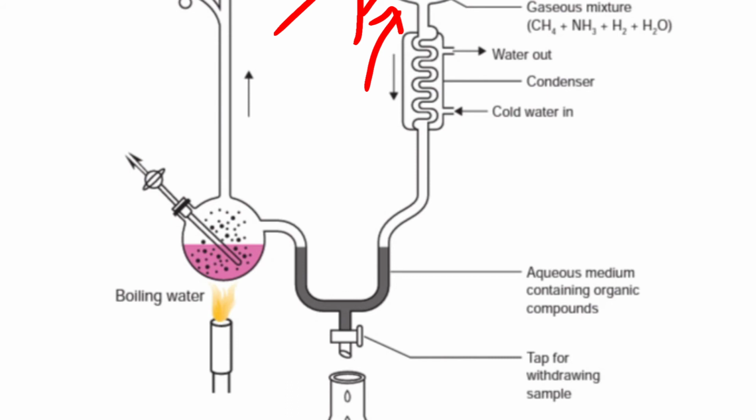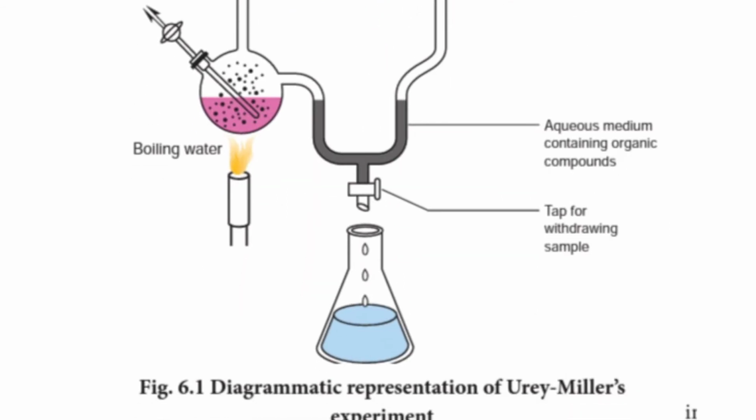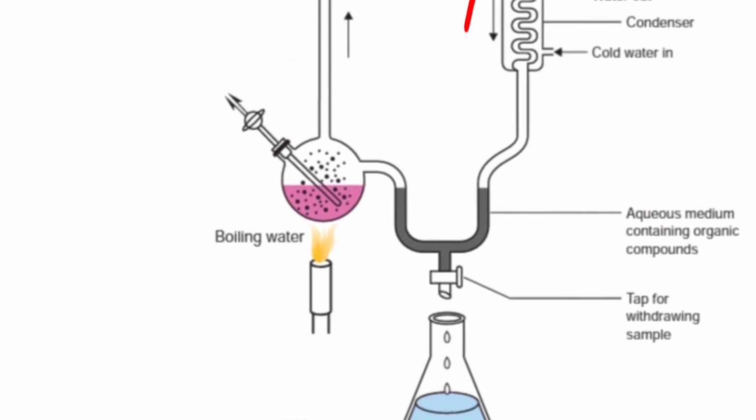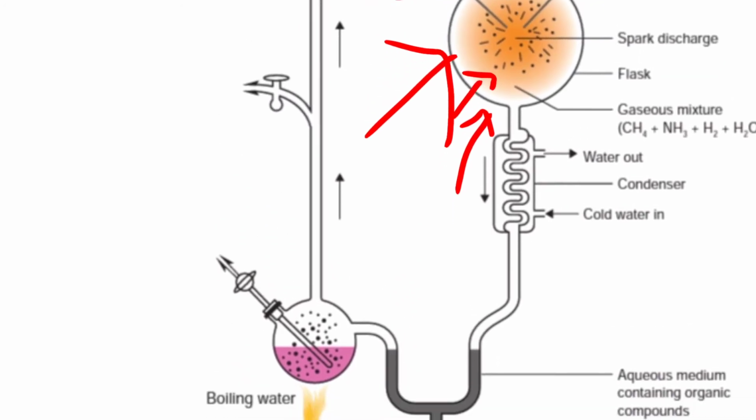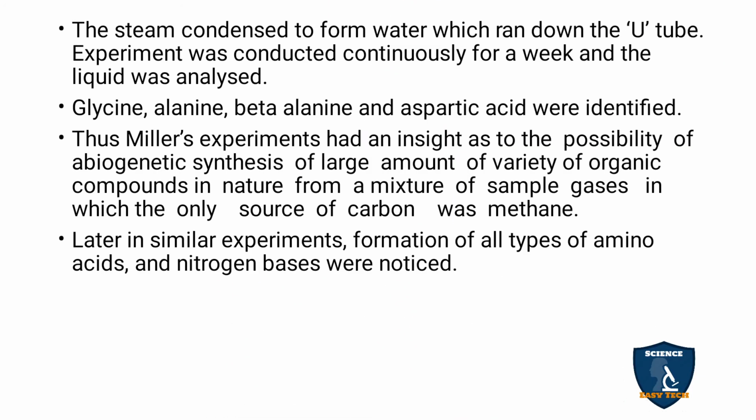The sample is withdrawn here. The condensed sample we have to collect in the conical flask. On this side you can see that it is fixed, no? So here you can see a round bottom flask.